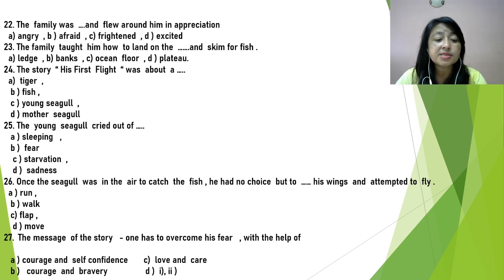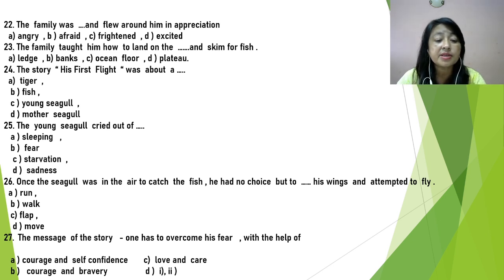Question 26. Once the seagull was in the air to catch the fish, he had no choice but to dash his wings and attempted to fly. So, run, walk, flap, or move. Which will be the answer? Once the seagull was in the air to catch the fish, he had no choice but to flap his wings and attempted to fly. Because he is in mid-air, isn't it? So, he is bound to flap. He has no choice actually.